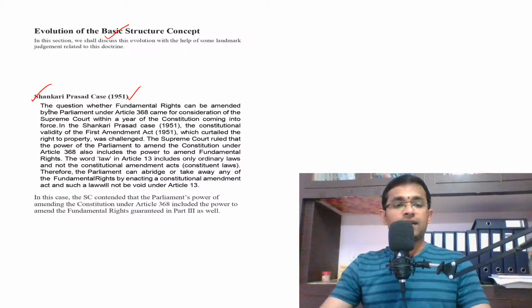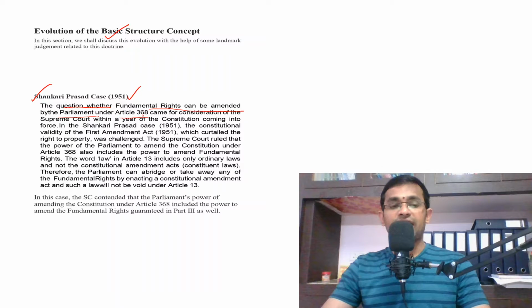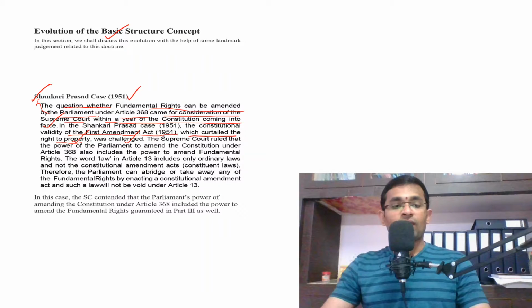Okay, so here the case is about the question whether fundamental rights can be amended by the Parliament under Article 368. It came for consideration of the Supreme Court within a year of the Constitution coming into force. In the Shankari Prasad case, the constitutional validity of the First Amendment Act 1951, which curtailed the right to property, was challenged. Okay, so let me explain.